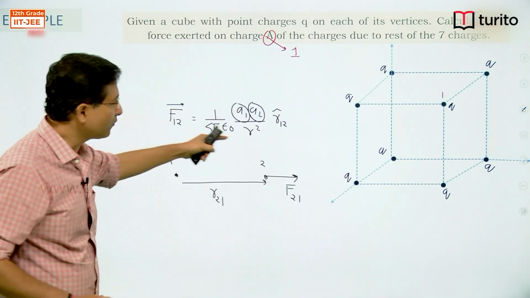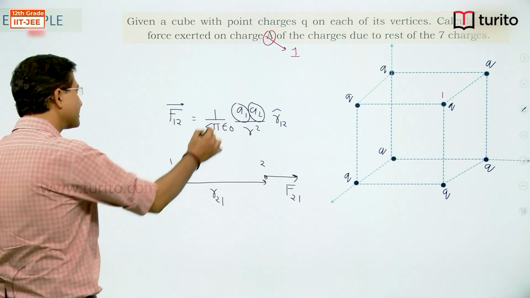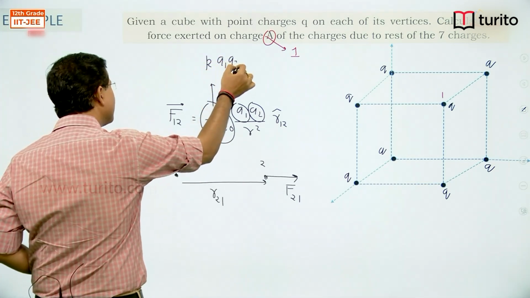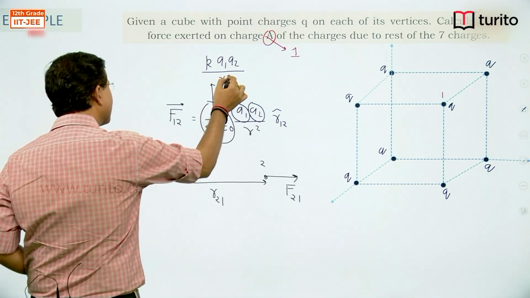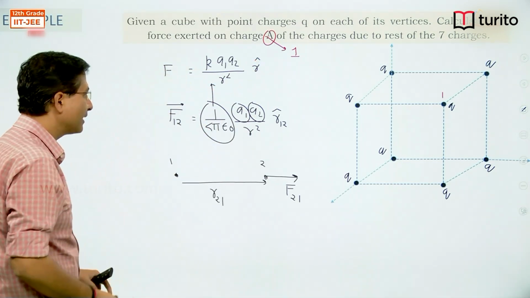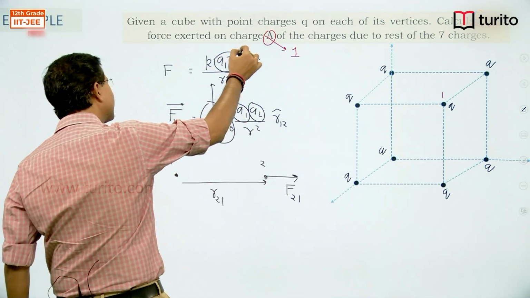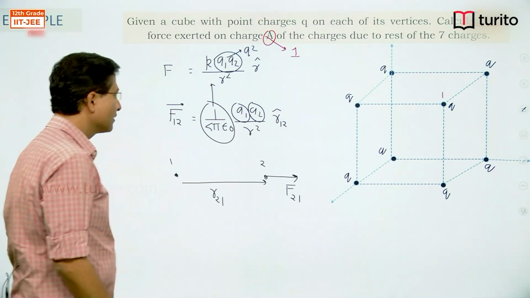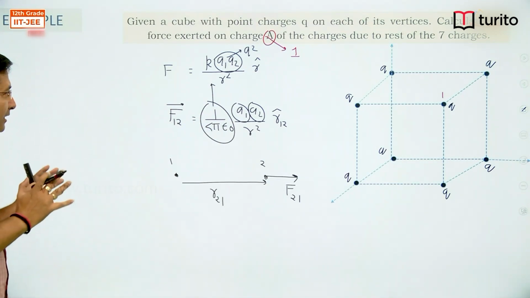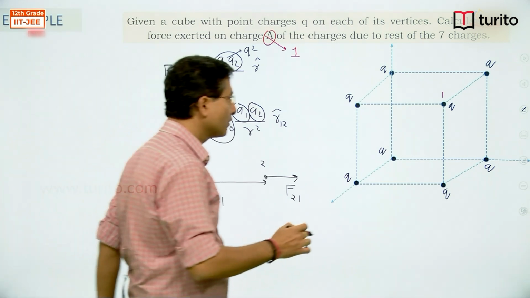So this is the format we are going to use. Here just make it simple. I write small k, k q1 q2 divided by r square, r cap. This I will apply, right. As charges will be same, then this can be directly written q square, right? I hope it is clear how to approach the problem. Now, let's simplify.